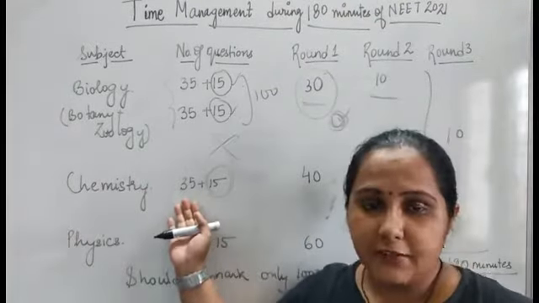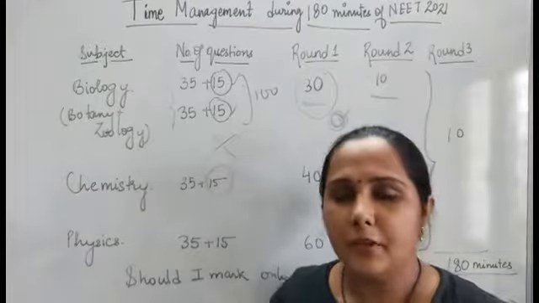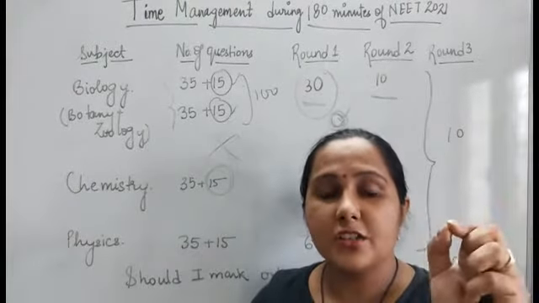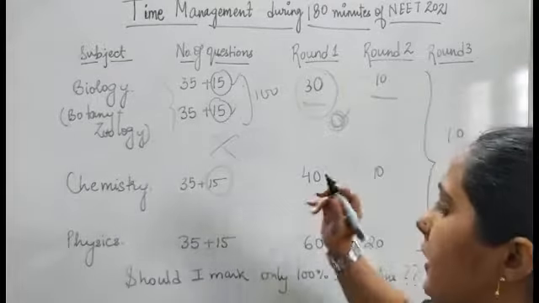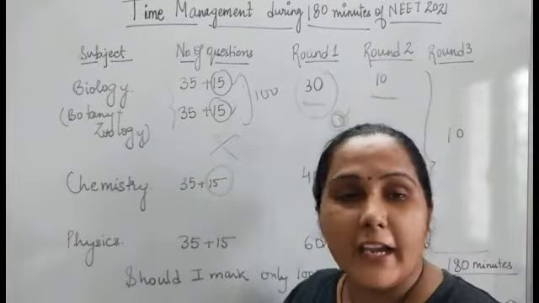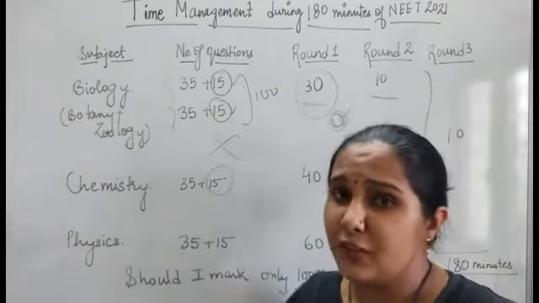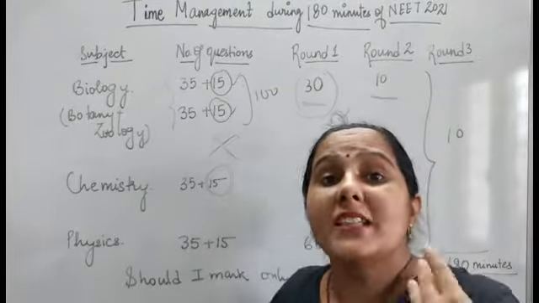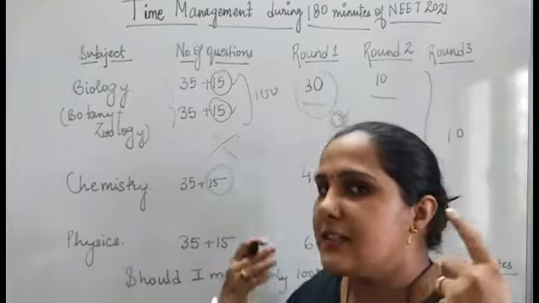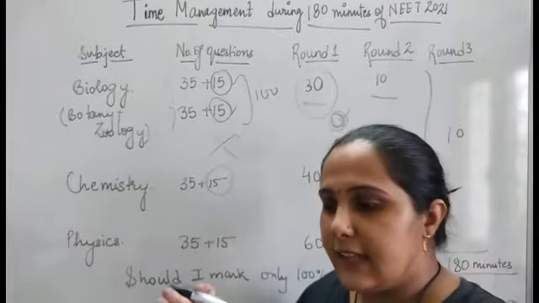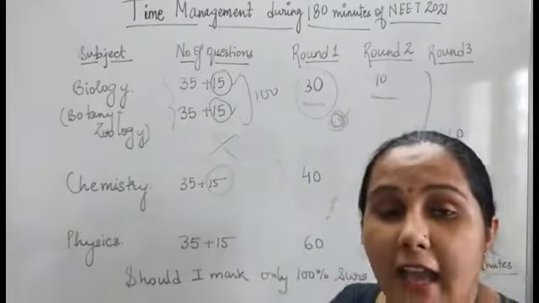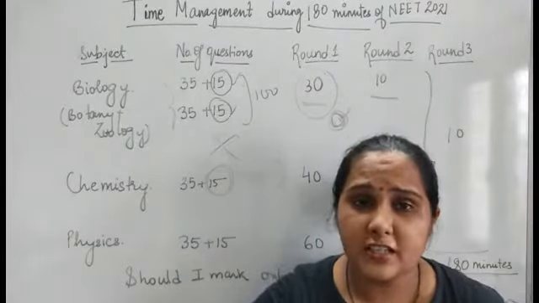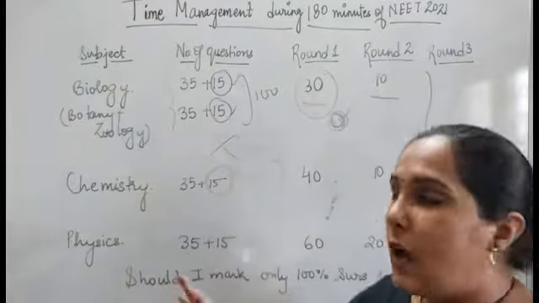Now, out of these 35 questions, whichever you are going to attempt, outrightly mark those questions in which you are 100% sure. Once you have marked the 100% sure questions, again go for the questions in which you know how to do it, but you are just not able to understand why the answer is not coming, right? Or you have some clue, you are 50% sure that this can be the answer. In these kinds of cases, you again mark a circle, and if you have no clue what the question is all about, just mark a cross outrightly.